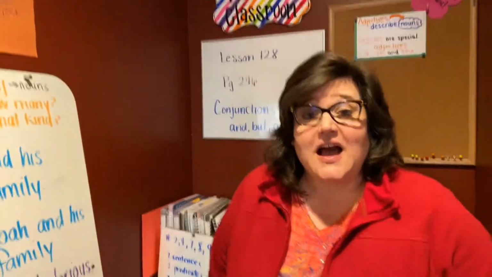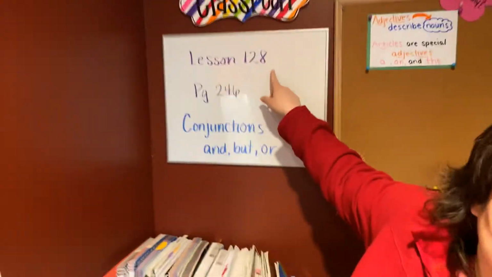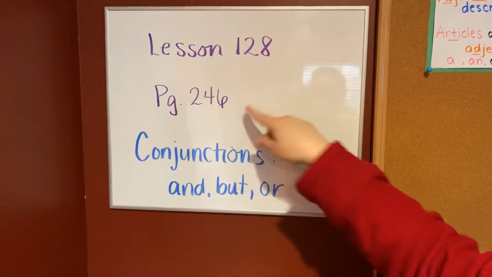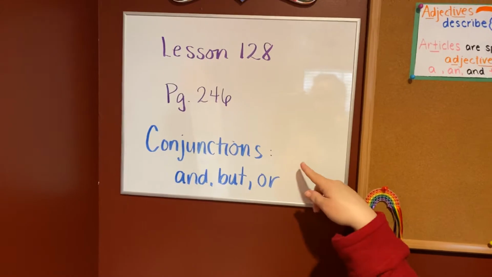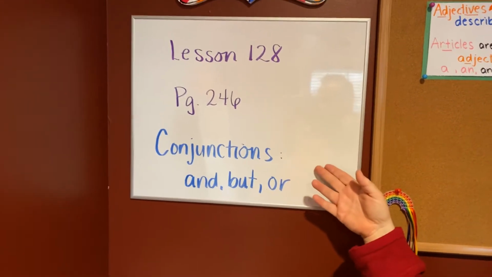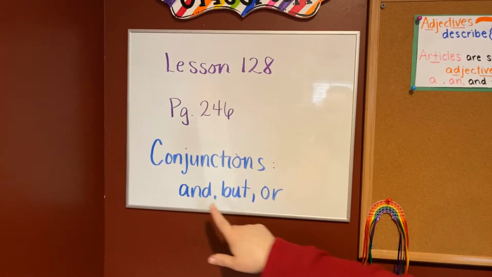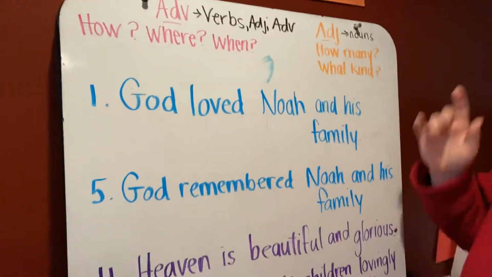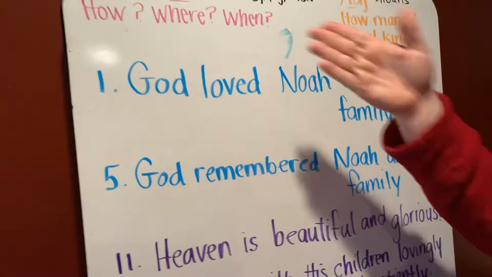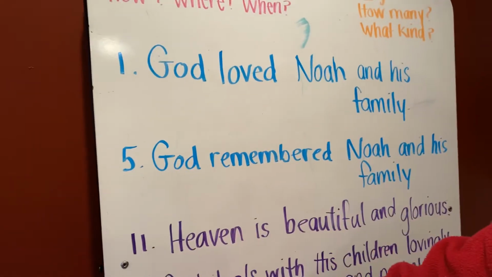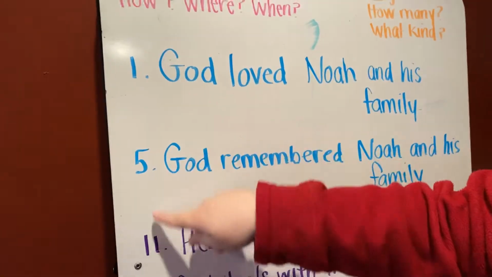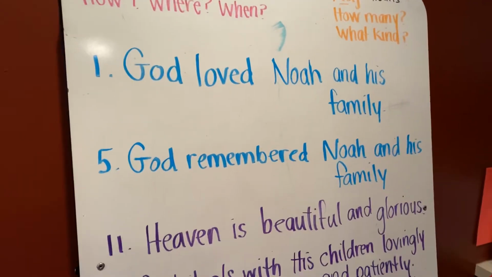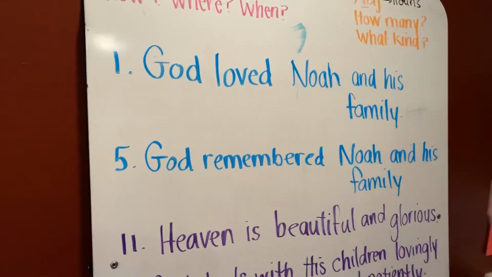Hey, fifth grade. Today we're going to be in lesson 128 again, and we're going to be on the back page, page 246. And just a reminder, this is about conjunctions, and our conjunctions are and, but, or. So let's start on the board. As you're going to notice, we're not going to go in order, so make sure that you pay attention to the number. And then we'll talk about what your assignment is once we go through some of these together.